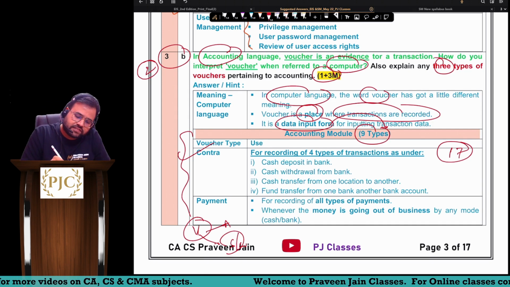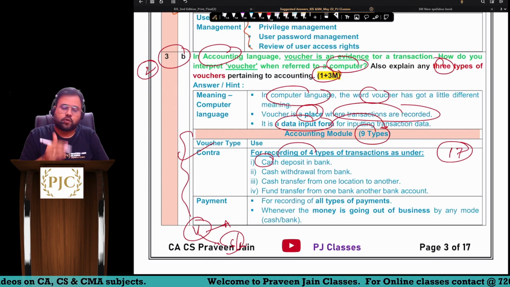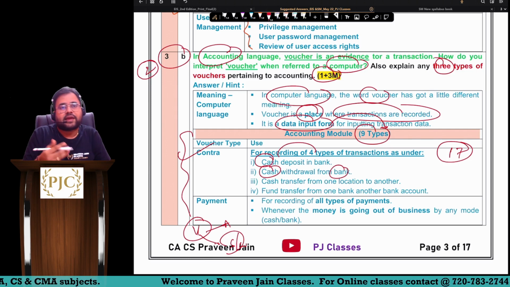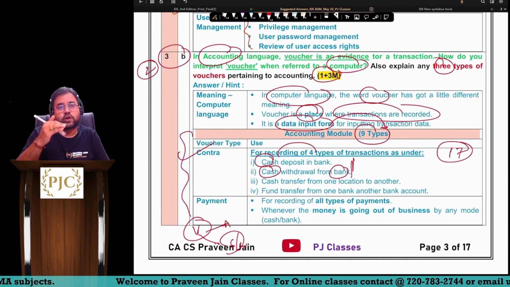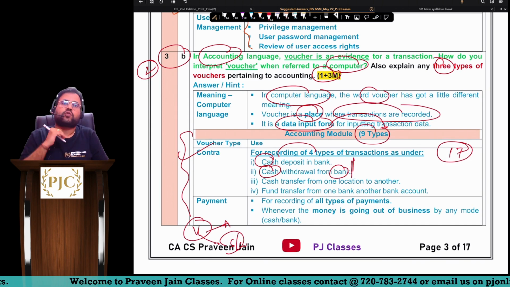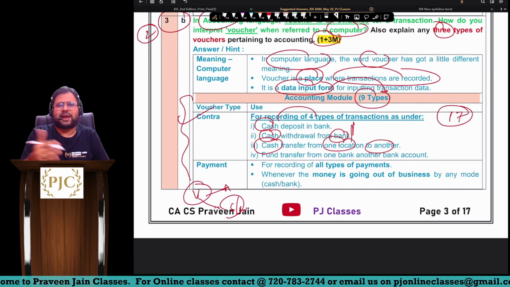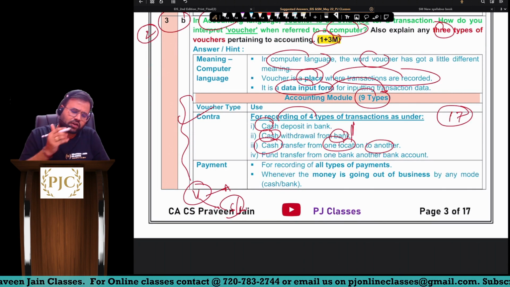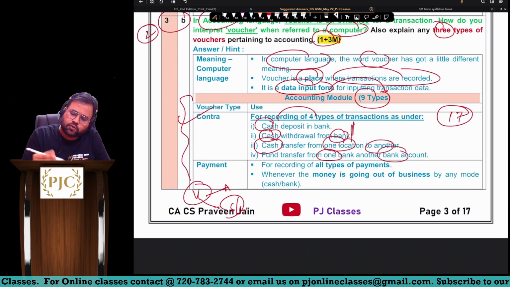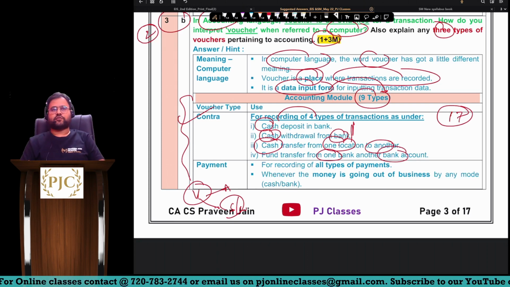Okay. So you can see cash deposit in the bank, we will use contra voucher. Cash withdrawal from the bank, we will use contra voucher. So cash going in the bank or cash coming out of the bank, contra voucher, sir. So cash transfer from one location to another branch we are talking about, sir. Again, we are talking about contra voucher. So one bank to another bank, again we are talking about contra voucher, sir.